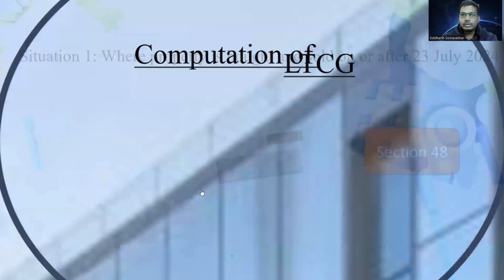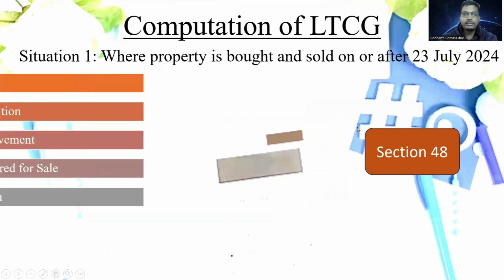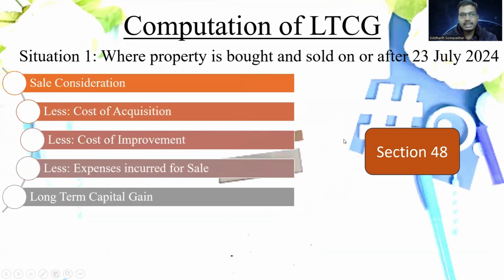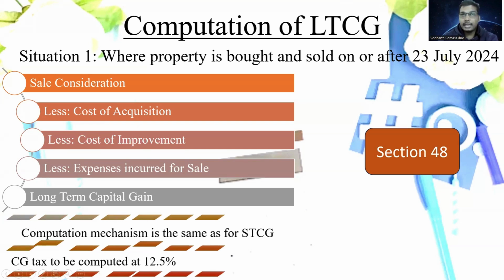Moving on to the computation of long-term capital gain, again covered under Section 48 of the Income Tax Act. Now, there are two situations here. One is where the property is bought and sold on or after the budget date. There, the computation is pretty straightforward. It is the sale consideration, less cost of acquisition, cost of improvement, expenses incurred for sale, and you get the long-term capital gain. This is similar to the short-term capital gain computation. Here, the computation mechanism is the same as for the short-term capital gain, and the tax rate would be 12.5%.